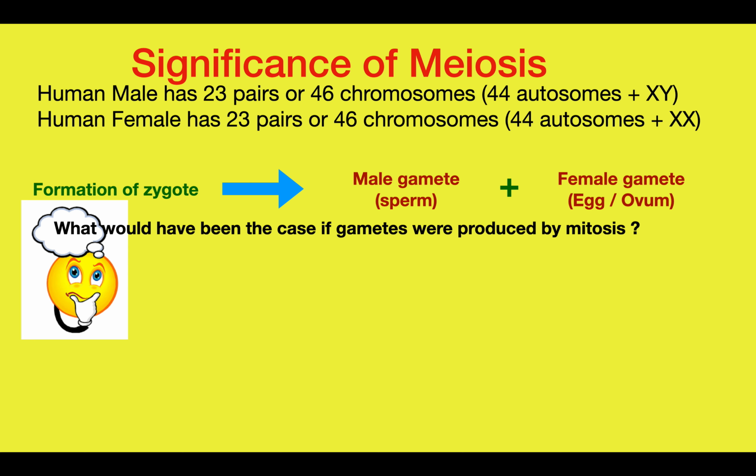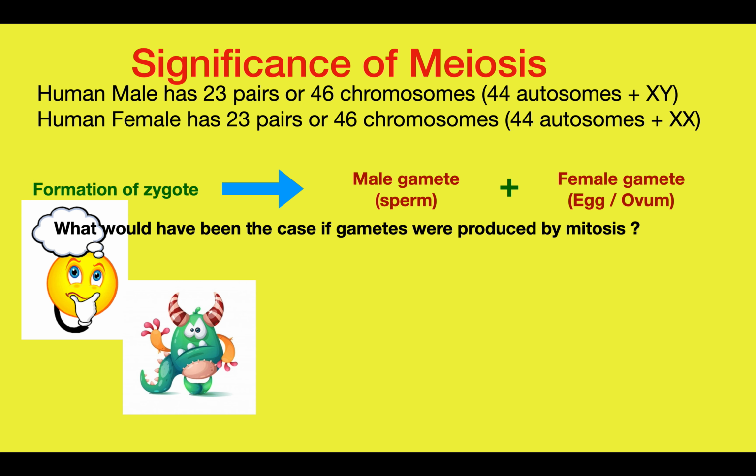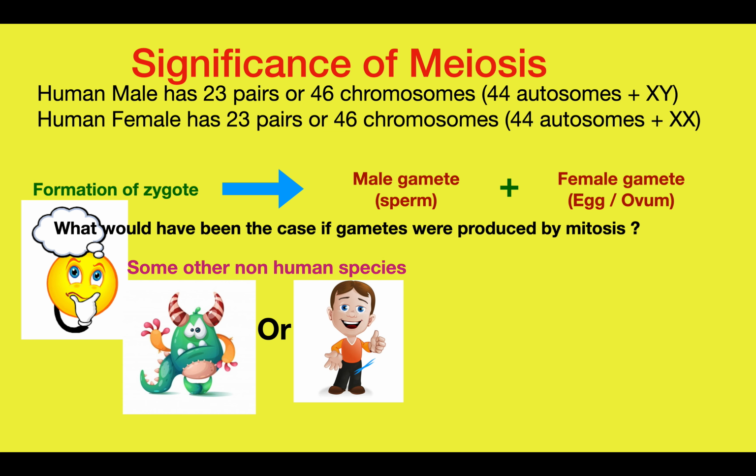So 46 in the sperm and 46 in the egg cell. Obviously the case would have been some other non-human species, which is obviously not the thing, or it could have been no zygote formation. As there is a problem, there will be no zygote formation, no fertilization, and hence no individual will be produced.